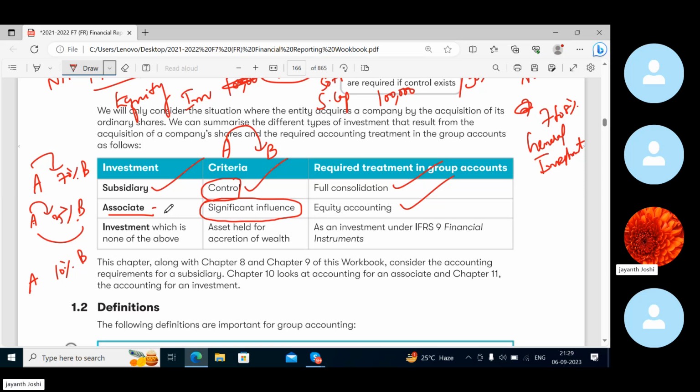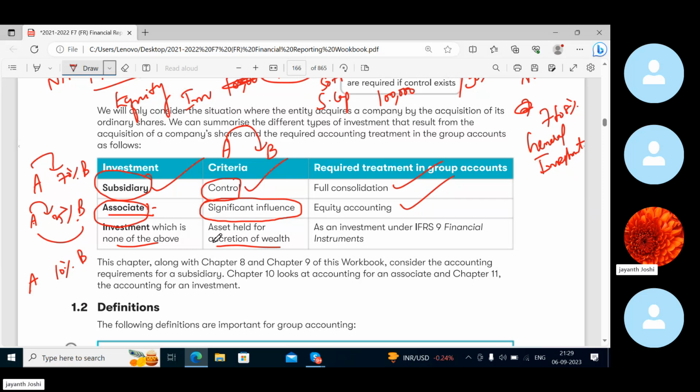So an investment which is not a subsidiary or even an associate is what? General investment. It is an asset held for accretion of wealth. That means the motive is not to run another company or work together with that company, but the intention is just to hold some stakes as an investment.